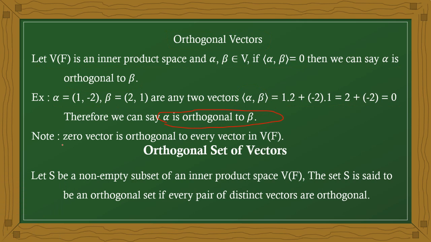Okay, and here we have one important point now. The 0 vector is orthogonal to every vector in the inner product space, because the inner product with the 0 vector is always 0. Therefore, we can say the 0 vector is orthogonal to each vector in the inner product space. And after that, the second definition.